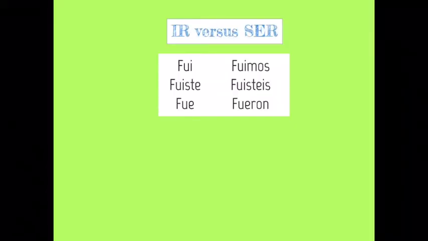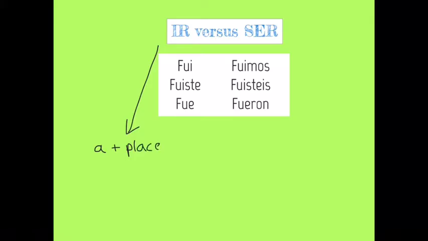Now, ir and ser in the preterite are a little bit tricky because they share the same conjugations. So no matter which verb you're using in the preterite, either ir or ser, you have to use these 6 conjugations. Now, when you use these two verbs, the context is going to give away which one is being used. For example, if we are working with ir, the sentence will probably have a and then some sort of place. Because remember that ir means to go.